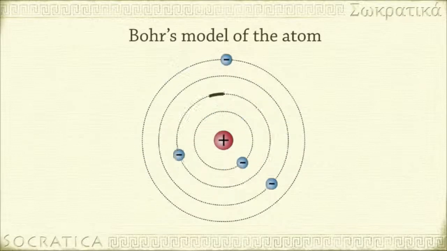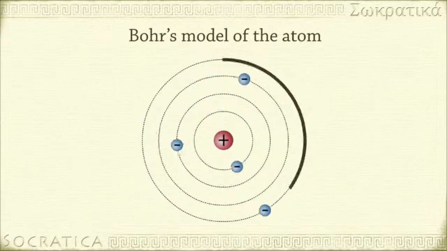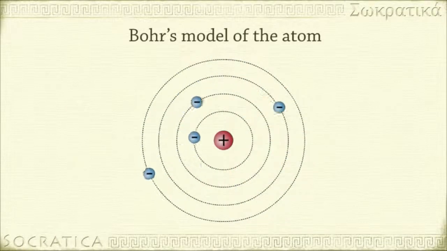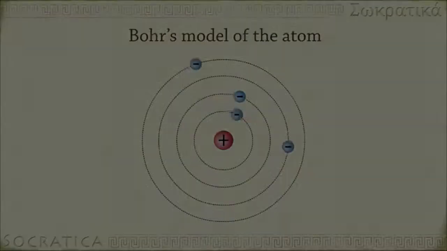According to this model, the electrons are found at fixed energy levels and also at fixed distances from the nucleus. The farther we move away from the nucleus, the higher the energy. In Bohr's model, electrons can jump from one energy level to another, but can't be found between them.